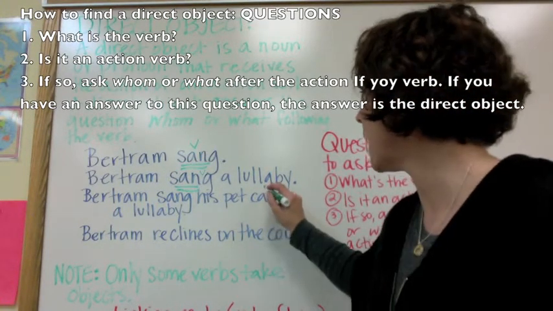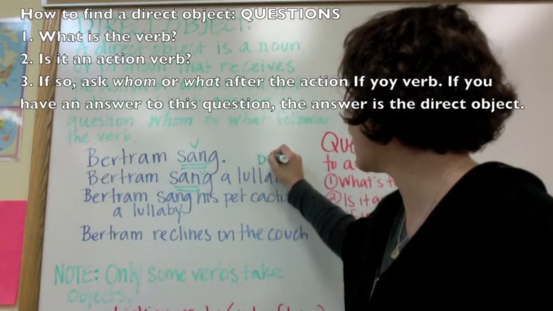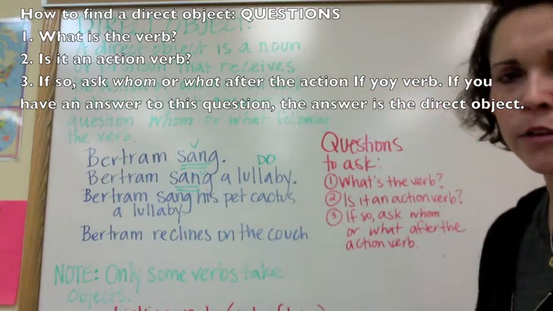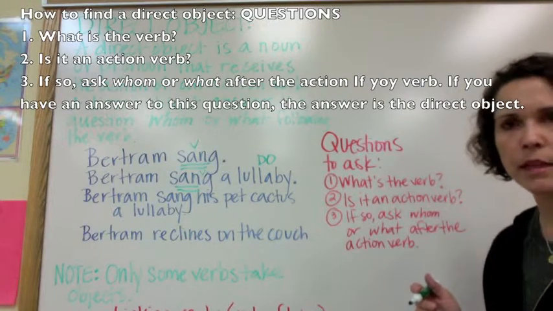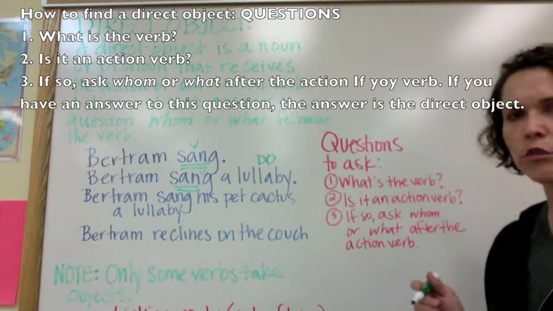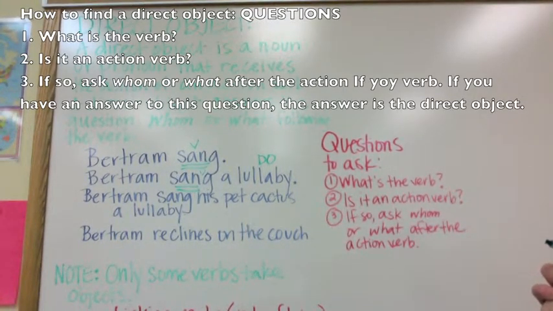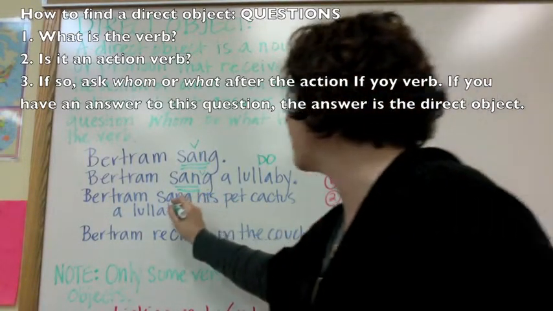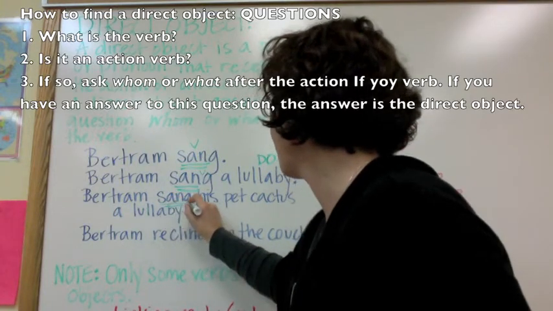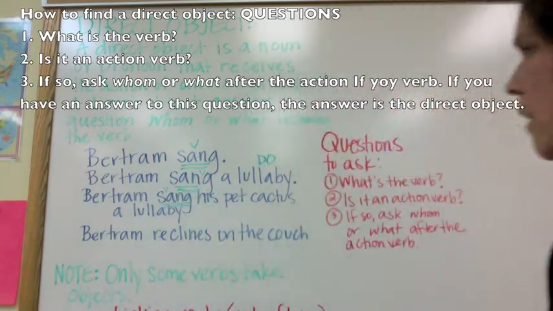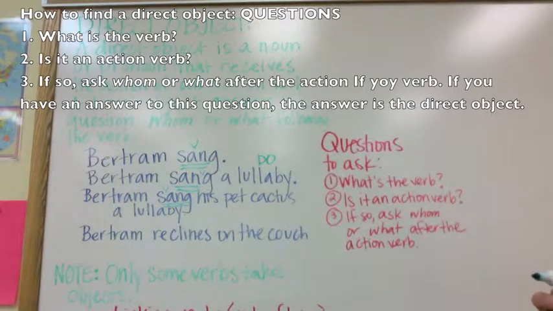Bertram sang a lullaby. Okay, so that means lullaby is our direct object, and we're generally going to summarize or abbreviate that with DO. Okay, so let's try this again. Another sentence about Bertram, still singing. Bertram sang his pet cactus a lullaby. Okay, what's the verb? The verb is sang. Is it an action verb? Yes. If so, whom or what did he sing? So Bertram sang what?